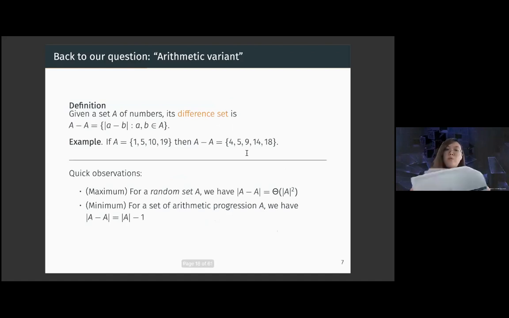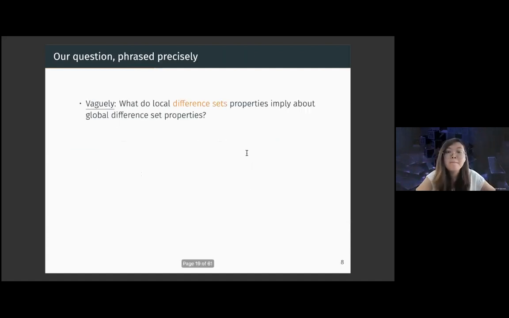So we can make one quick observation, which is basically that if I give you a random set A, then we can achieve the maximum possible size of a difference set because we expect every possible difference to be different. So we have a quadratic size of the set of differences. And for our minimum, we want to have as many overlaps as possible. So we'll take an arithmetic progression and then we get a linear order size of the difference set.